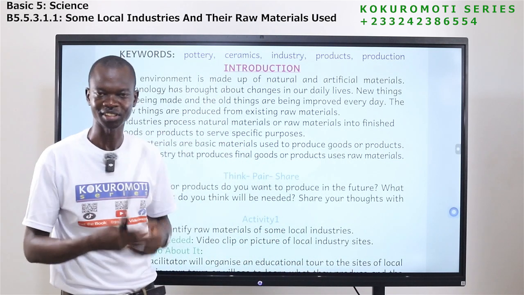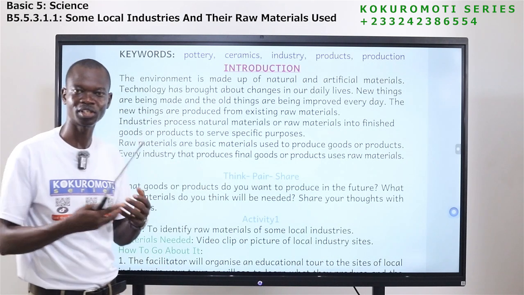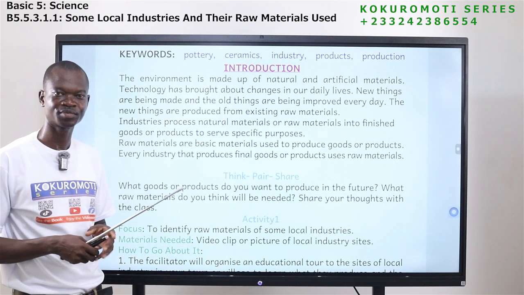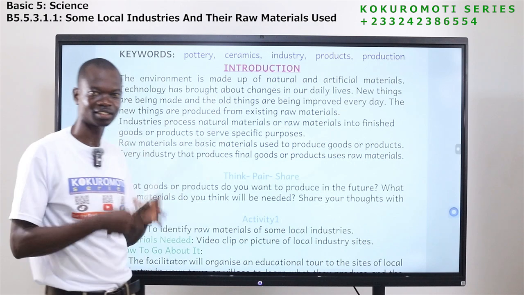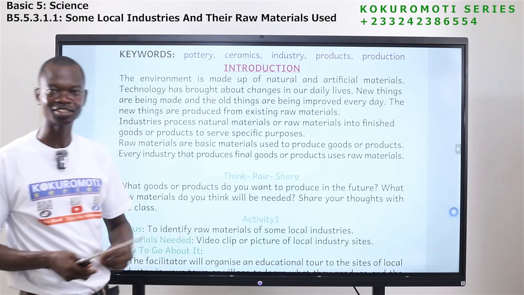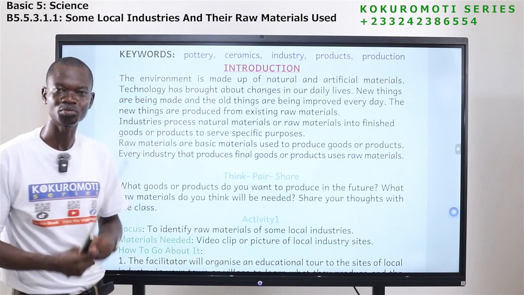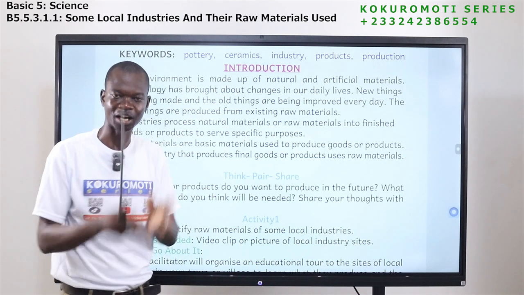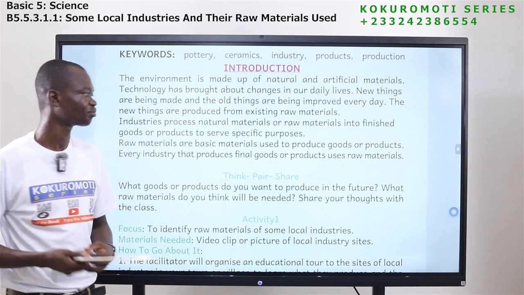So all the industries, the things that they produce, the goods, their products, are made from raw materials. Raw materials are natural things that we have in our environment. And we can't use the raw material unless we add value to it, unless we change its state, unless we do something to it to become a final product that we can use.